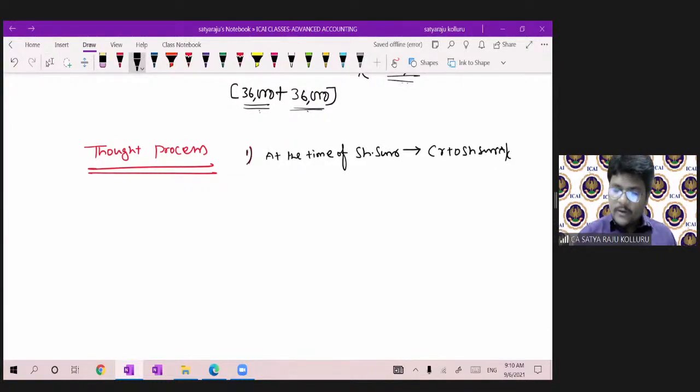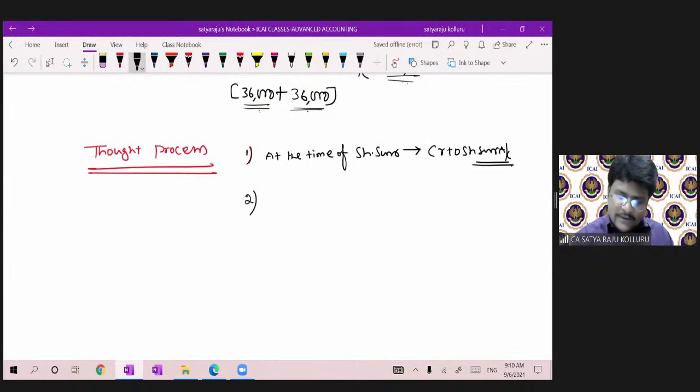Next, point number 2: at the time of utilization of share surrender, whether it is issued to creditors or debentures for the remaining portion, or as a result of sacrifice made by them, I don't know.